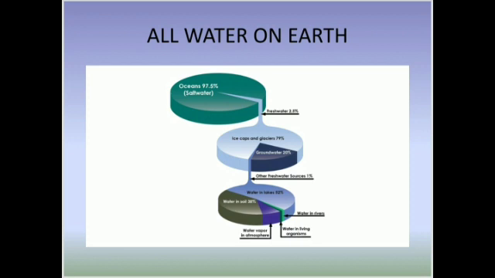From this pie chart we can note that 97% of water is saline water. We cannot drink that. Only 3% is found as fresh water, and that too in polar ice caps and glaciers, that is in the solid form. We cannot drink that either. So this portion of water is not readily available for drinking. So how much can we actually drink? Only 3%. Let me see what the form of water is in that 3%.